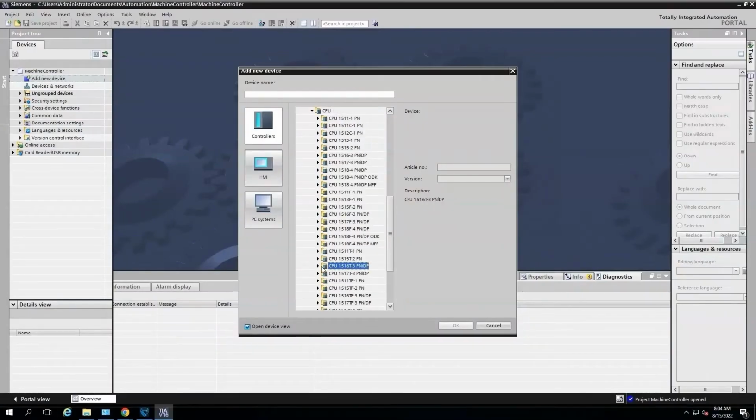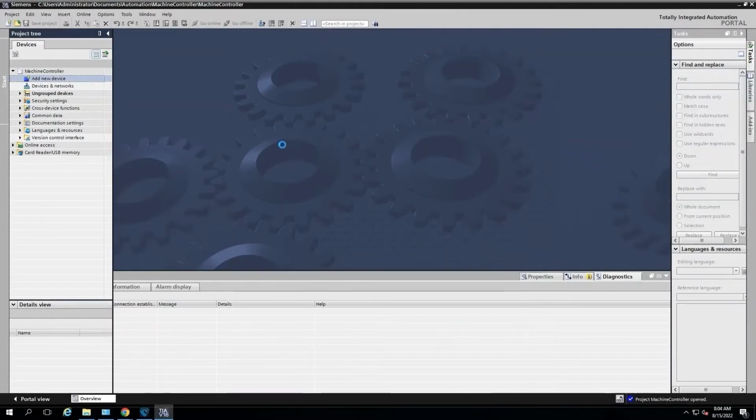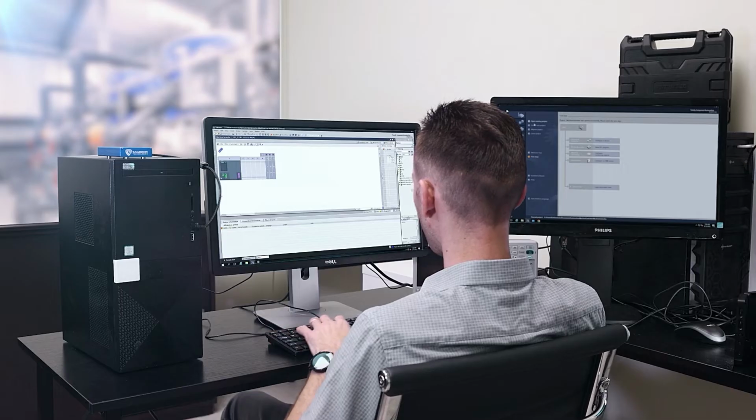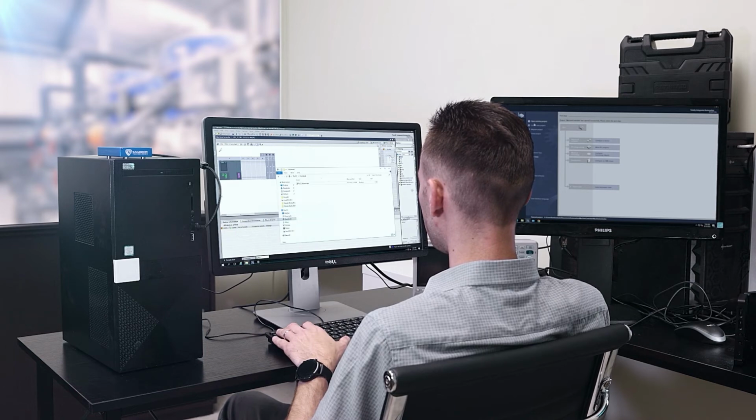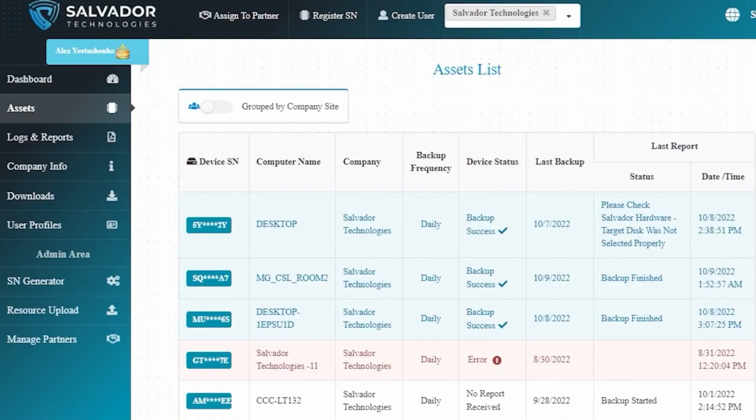While working, the backup process will launch automatically for the entire disk, including the operating system, drivers, and critical data. The monitoring system will enable full visibility of backup status on each endpoint.